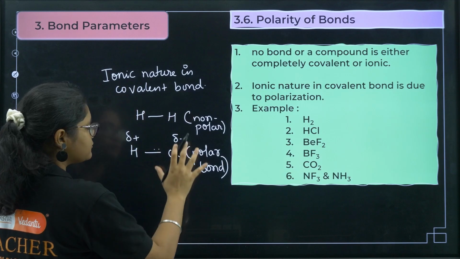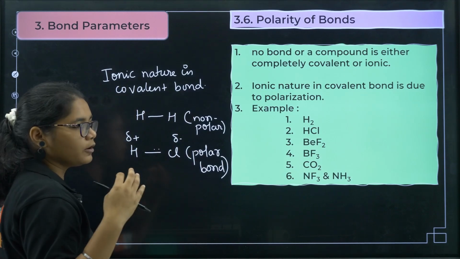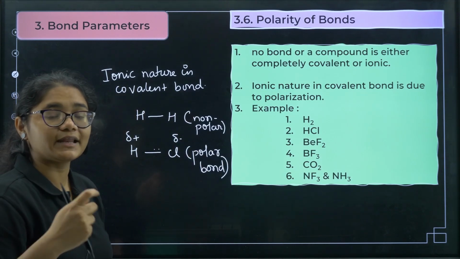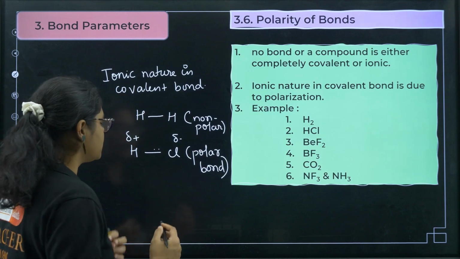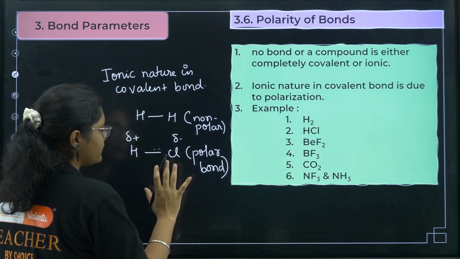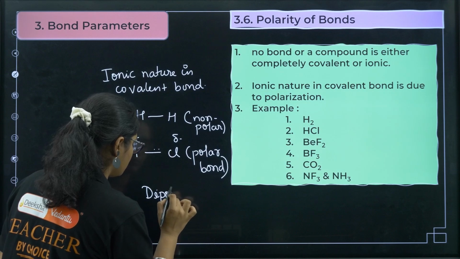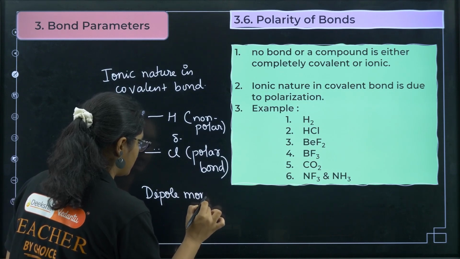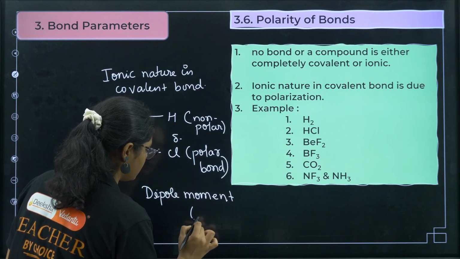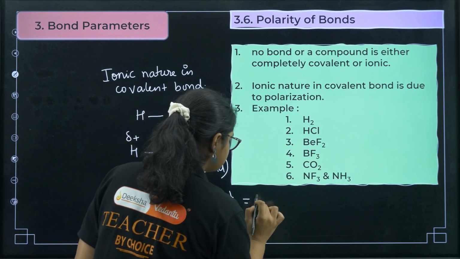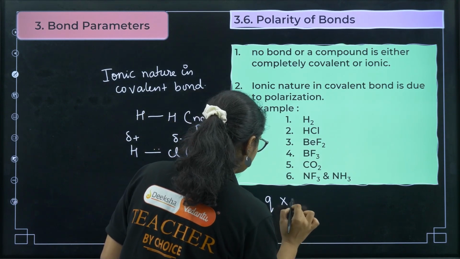Now this polar bond is represented by the dipole moment. Dipole moment, given by the symbol mu, is charge into distance.